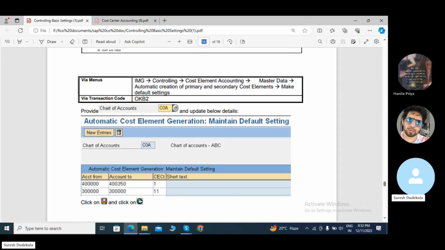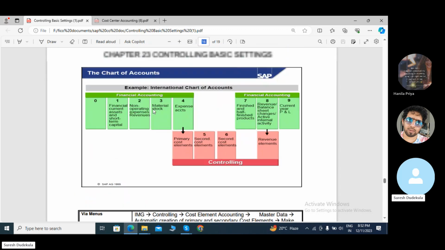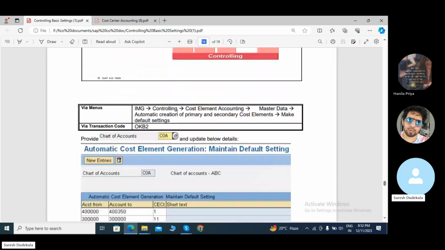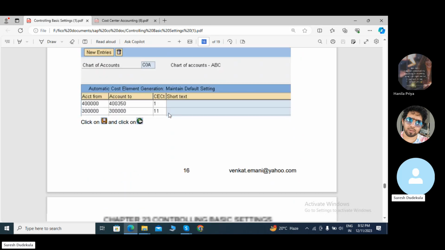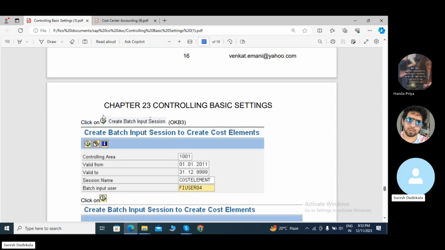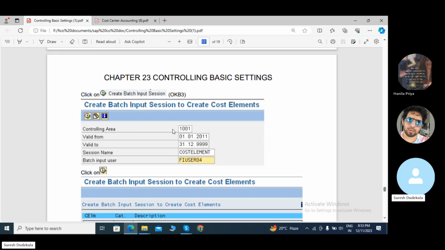In OKB2, this T-code is for making default settings. You click on create batch input session. We are using this OKB and click on create input session. We have a controlling area, valid from and valid to.